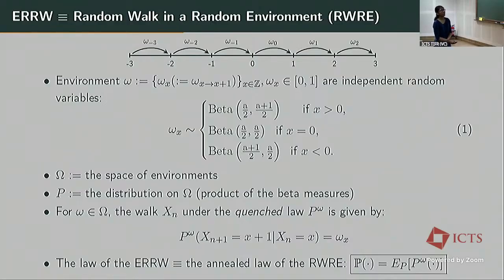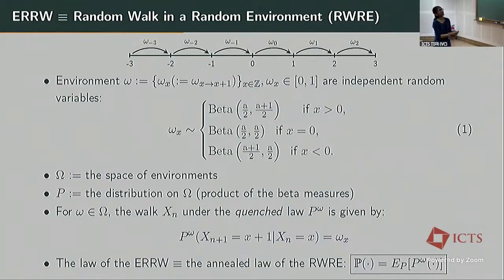So it turns out that these two laws are equal. So I have an environment and I average over the environment. This is called the annealed law of the random walk in random environment, and this is the law of the edge reinforced random walk, and they turn out to be equal.